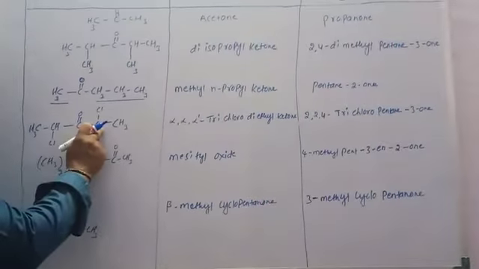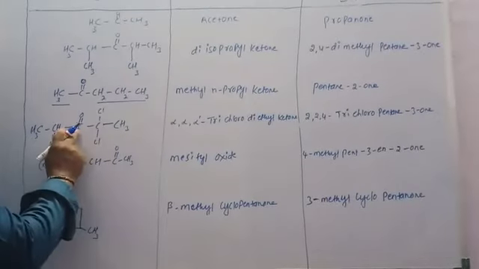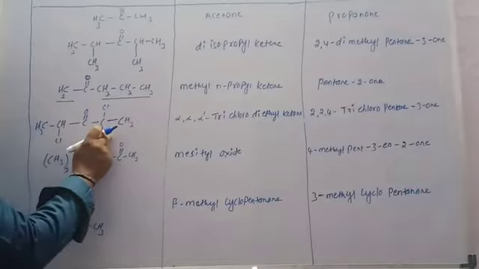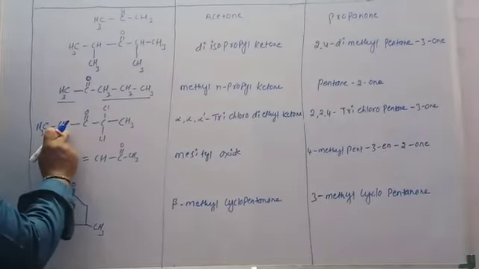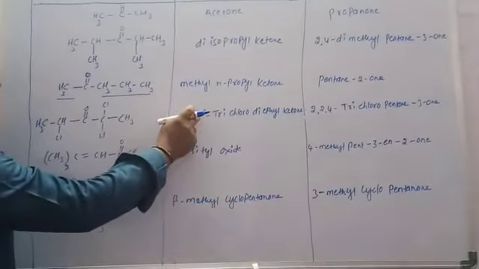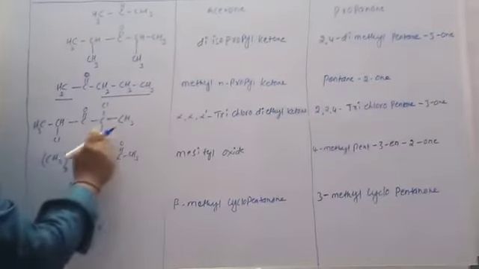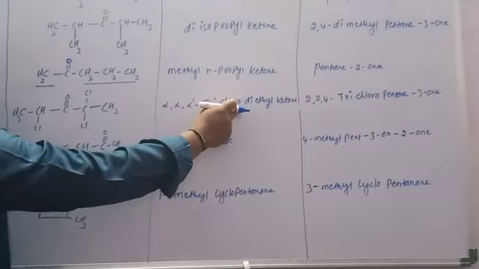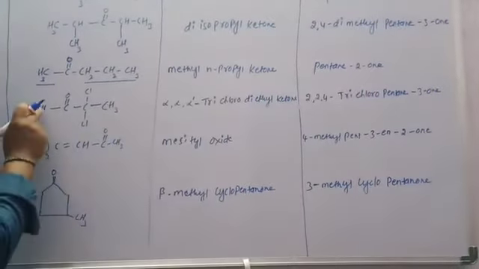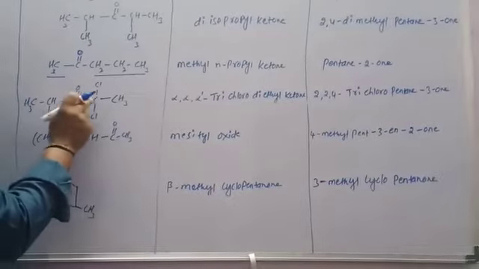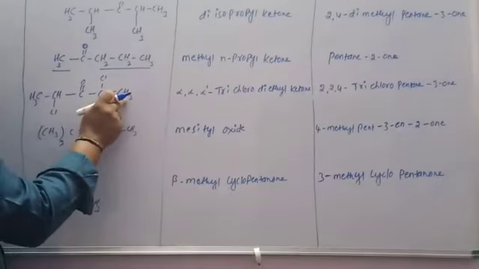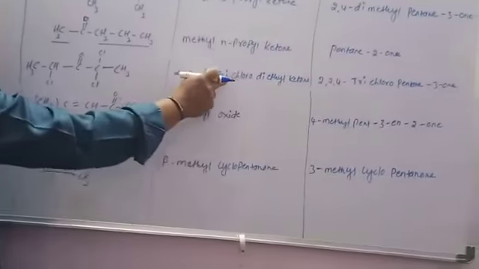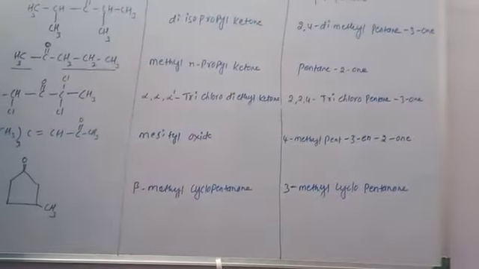The carbons next to it are alpha carbons, alpha and alpha dash. There are three chlorines present, so it is trichloro, and the ketone is diethyl ketone. So its common name is alpha, alpha, alpha dash trichloro diethyl ketone.